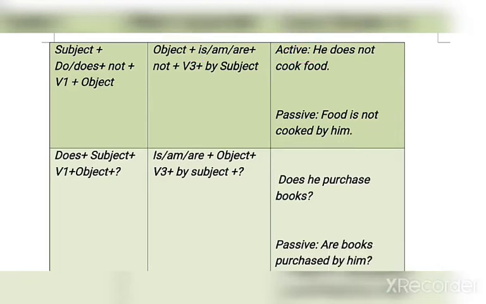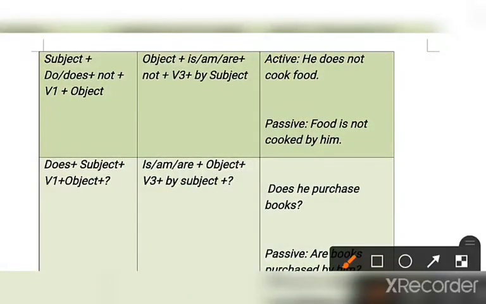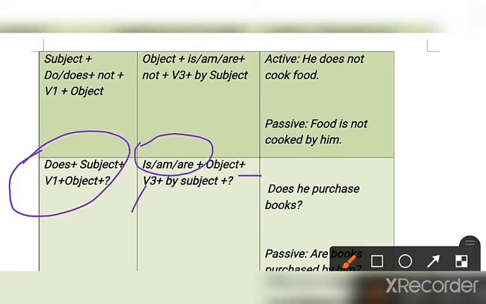Okay, if the sentence is given in interrogative, what will the structure be then? If the sentence is given in questioning form, into the interrogative form, so see that: does plus the subject plus V1 and the object will be in active voice. Then after that, here is, am, are plus the object, and then V3 will be in passive voice.